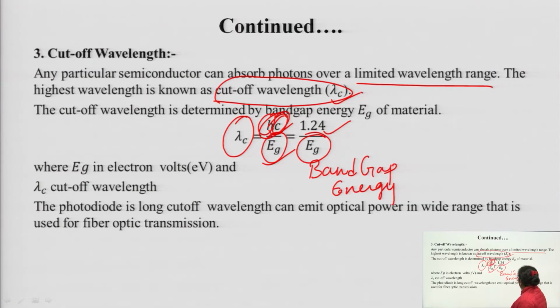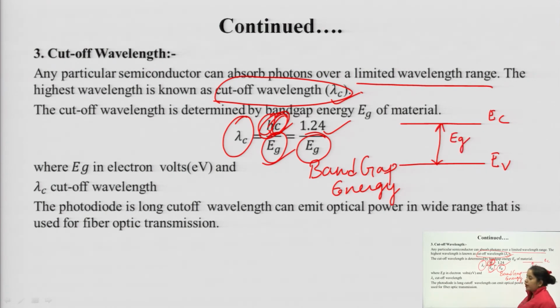And I think band gap energy has been discussed a number of times with you, so you are familiar with it. Again, I am drawing this: energy at the valence band, energy at the conduction band, and this is our band gap energy. The photodiode's long cutoff wavelength can permit optical fiber in a wide range, that is used for fiber optic transmission.